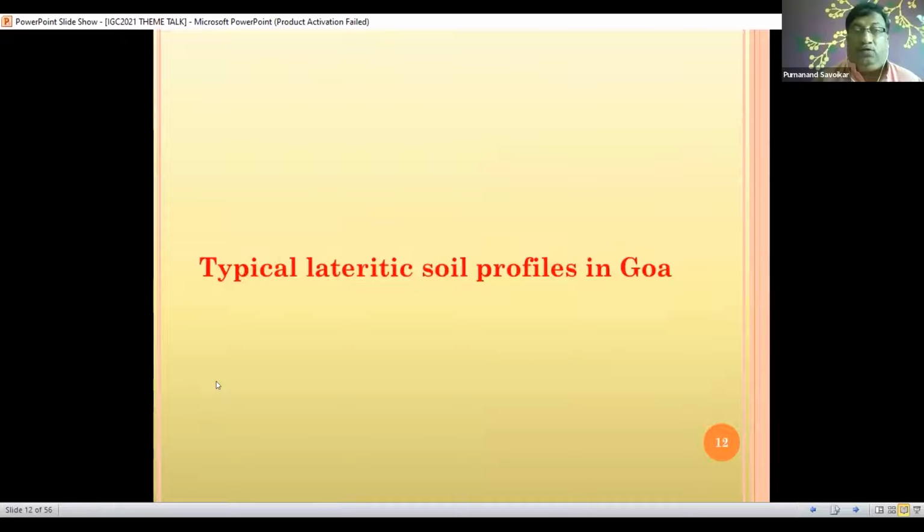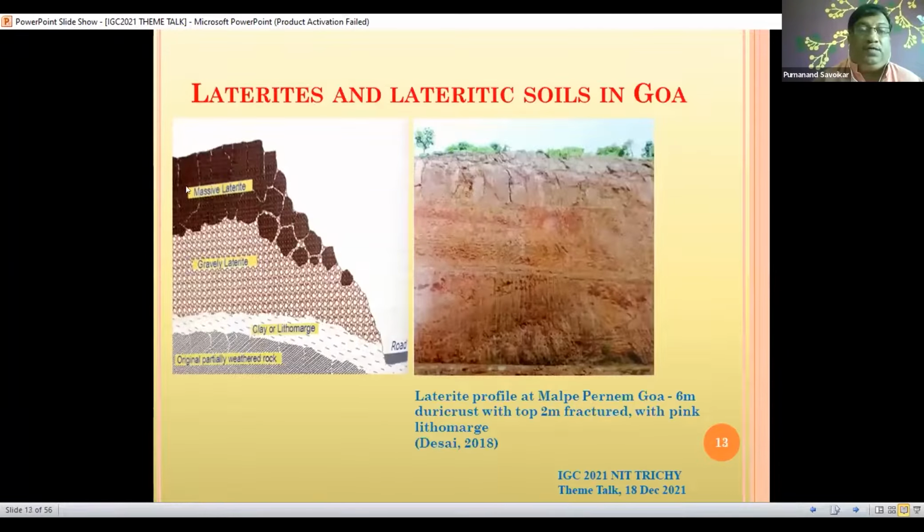Here are a few of these lateritic profiles I'll be showing. You can see on the top very hard massive laterite, followed by gravelly laterite, a layer of very soft clay, and below that the parent rock. This type of structure we find in many places, and when the road level is there, it almost comes in the area where this lithomarge level is. You can see the top portion in the figure, the cracked zone. At the top you normally find cracked zones, and below you will find a soft layer of lithomarge.